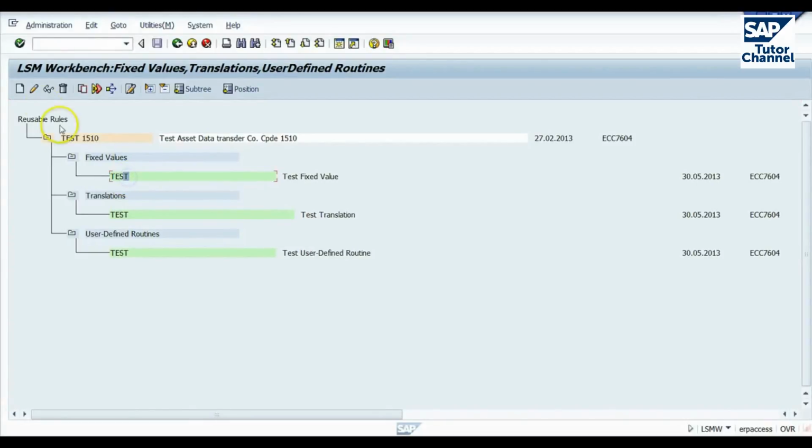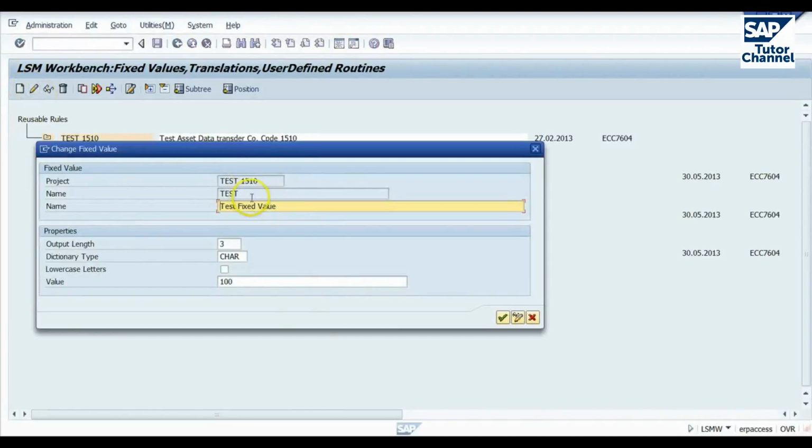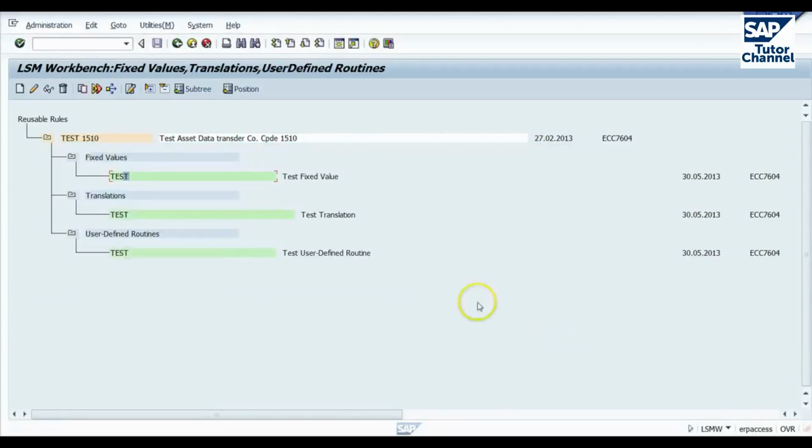So let's look at this here. Okay, if we go to test for fixed values, right, I've just set up a fixed value called test fixed value, and given it the value of 100 and the data type of character with a field length of 3. You can use this where a particular field in your input file is always going to have the same value, but you can also always do that in your input file by just giving it the same value for every line, every record in the file. So this is not really all that necessary.